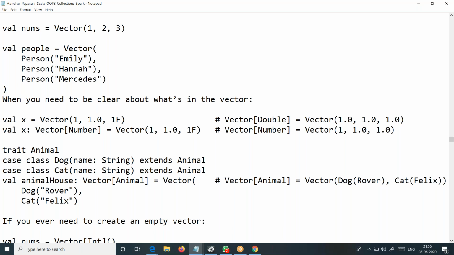Suppose you are dealing with a retail one, then you have item information, right? Item objects, you deal with item objects like that. Your collections have those objects internally. You don't directly put integers into a collection and play with them. That happens at the learning level, not in serious real-time implementation projects. It's very rare. If at all that situation comes, it's a rare thing. So this is example 2.